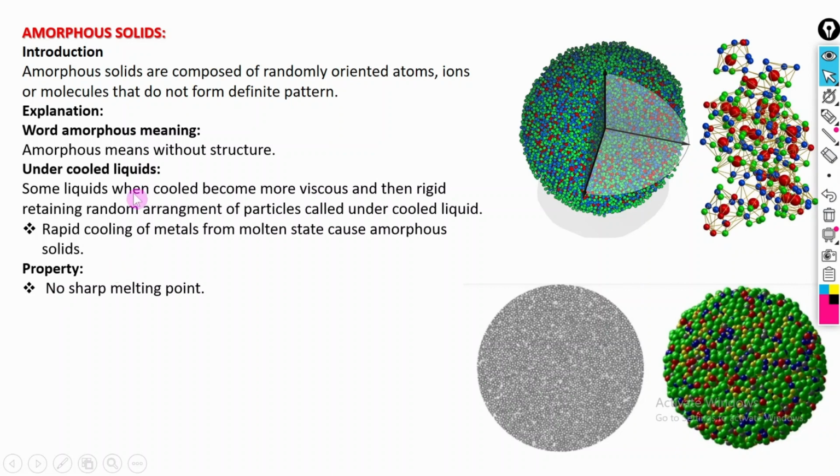The properties of amorphous solids include no sharp melting point. It means that when it reaches its melting point, the temperature at which the material melts, the material as a whole does not melt at that specific temperature.